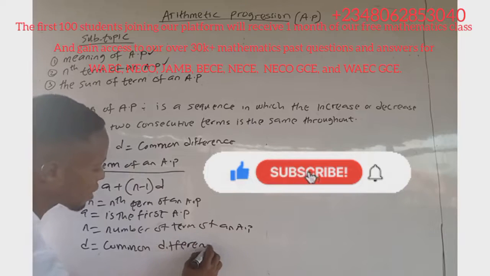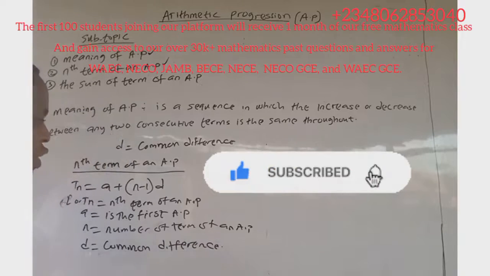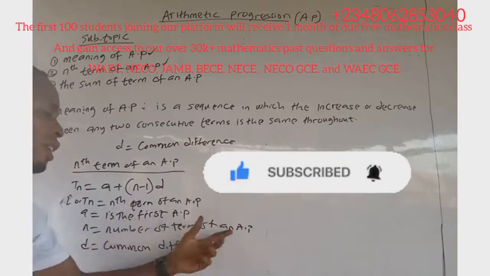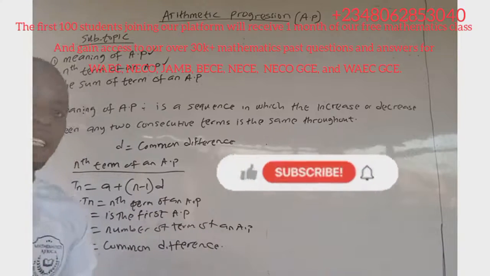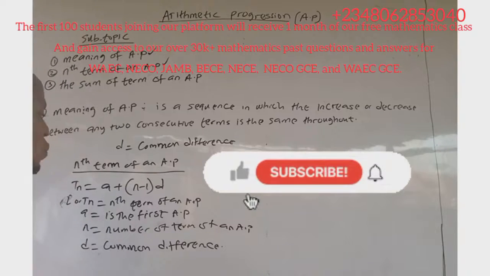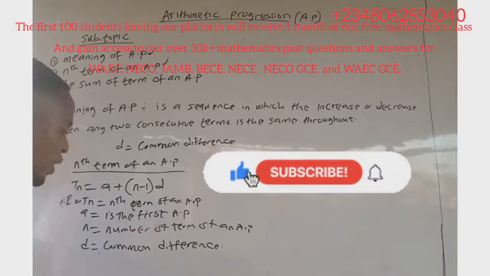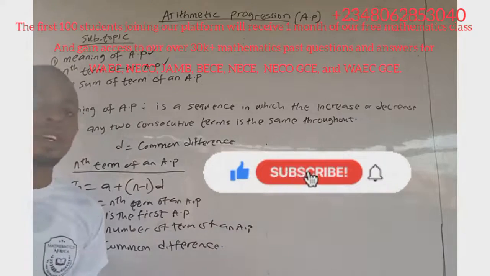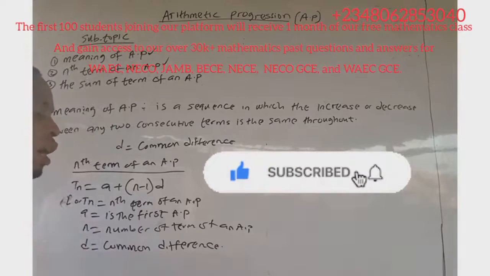It's the common difference, as I stated here. This D is the common difference. Tn is the nth term of the AP, or the last term of the AP, where A is the first term of the AP, n is the number of terms of the AP, and D is the common difference.